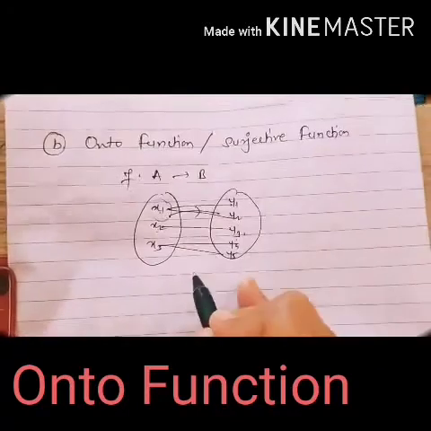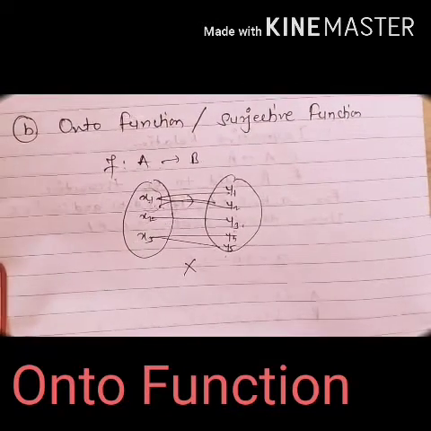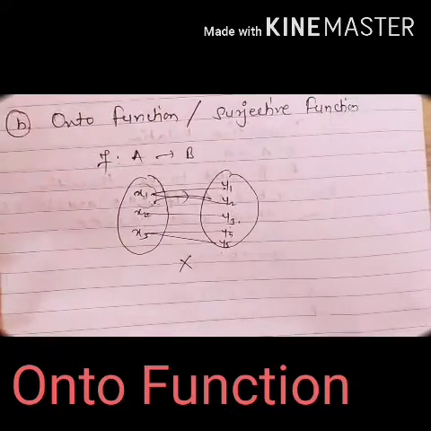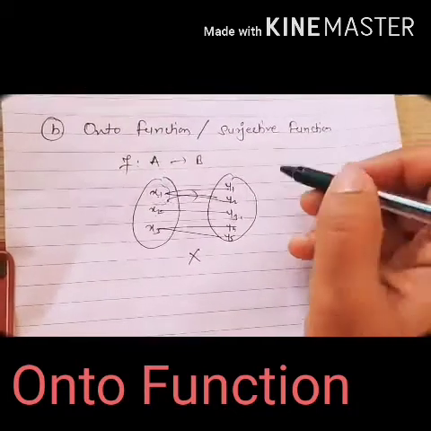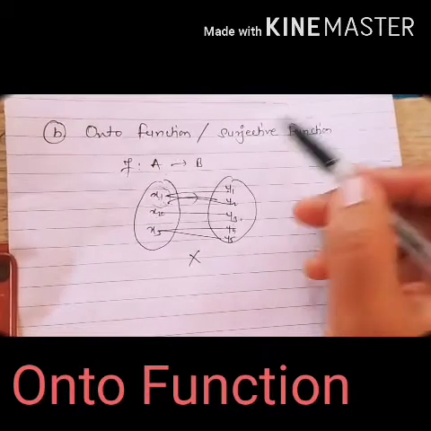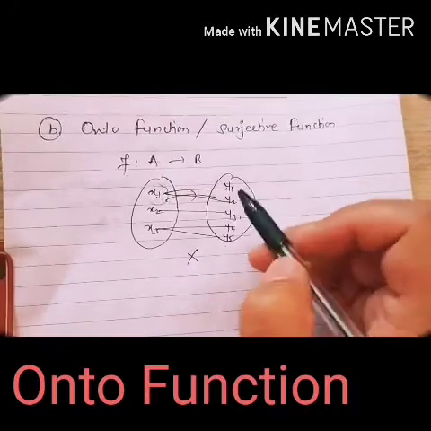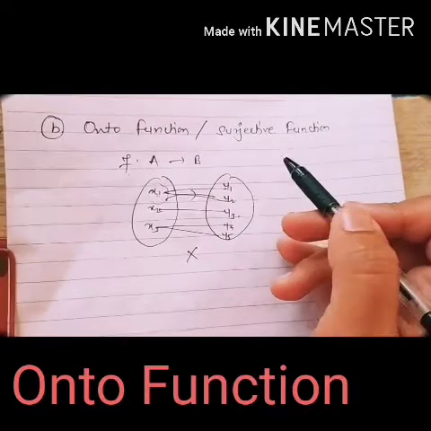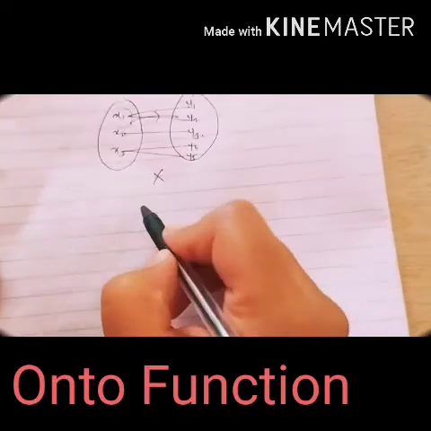So this is not a function. Getting? So you should know which one is a function and which one is not. Whenever the question comes, is it a one-one or onto function, you have to first see whether it is a function, then we'll think about one-one and onto. Now we'll define one more function.